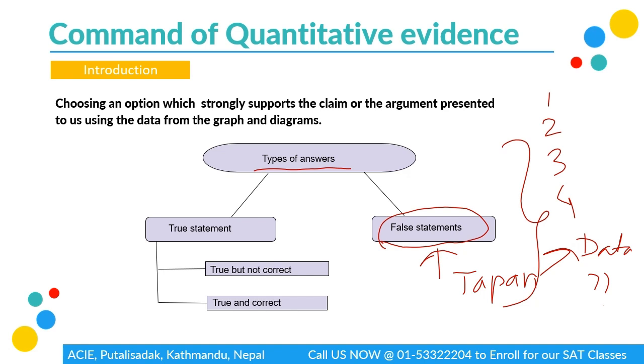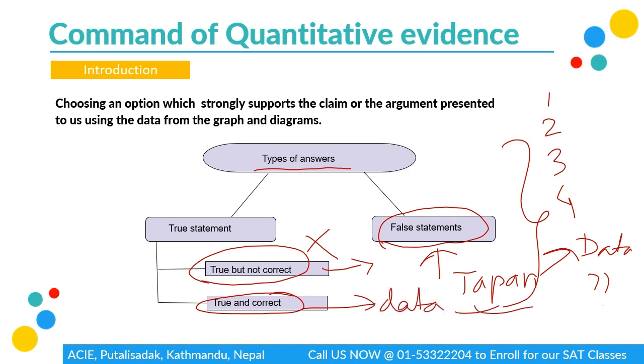So while many of the data over there will be false statements, it could be right about Japan or any other country, but if it is wrong for the country we were trying for, for example Algeria, then yes, it is true, but it is not correct. Similarly, the right answer obviously is going to be true, and is also correct, meaning it's indicating towards the subject that we have chosen. So in this case, yes, we have found the right answer.